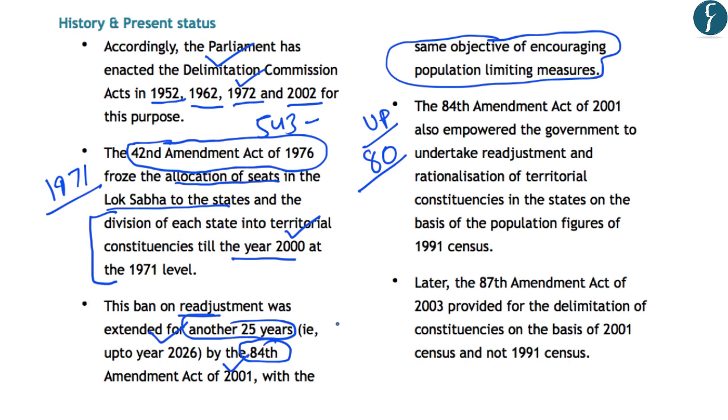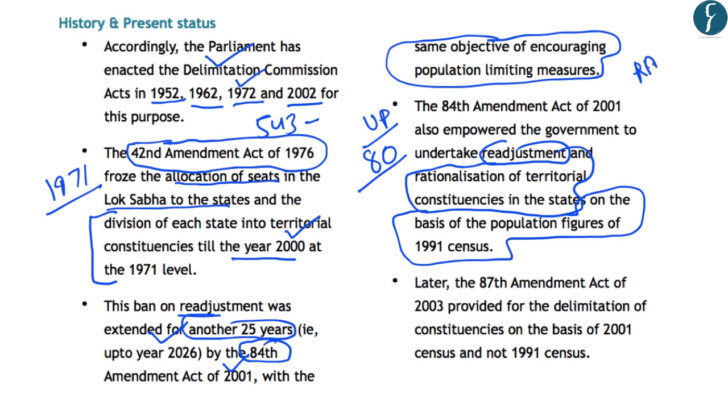Now, although the 84th Constitution Amendment Act banned the allocation of seats to the states, this Amendment Act empowered the government to undertake readjustment and rationalization of the territorial constituencies in the states on the basis of population figures of the 1991 census. Now, as we took the example of Rajasthan, it has 25 Lok Sabha seats, and these 25 seats were allocated to Rajasthan on the basis of the 1972 Delimitation Commission, which based this on the population census of 1971.